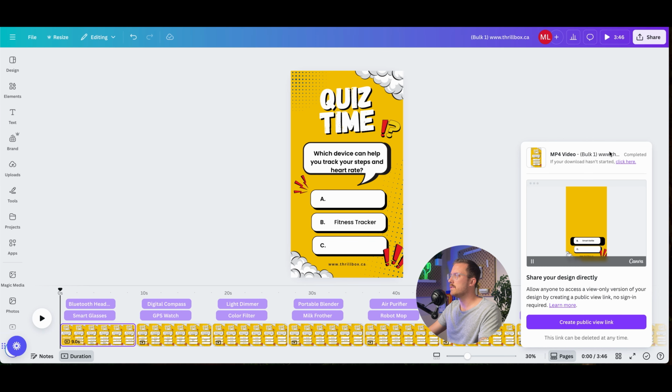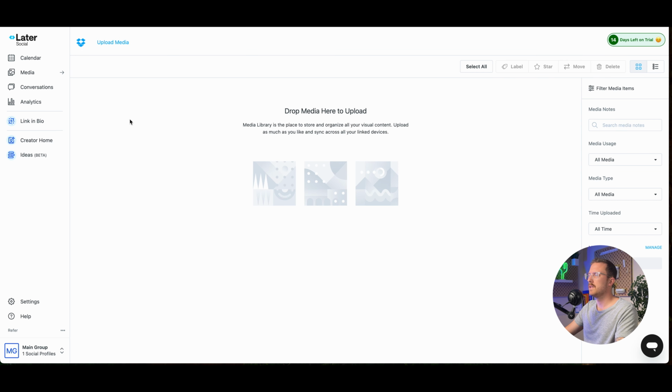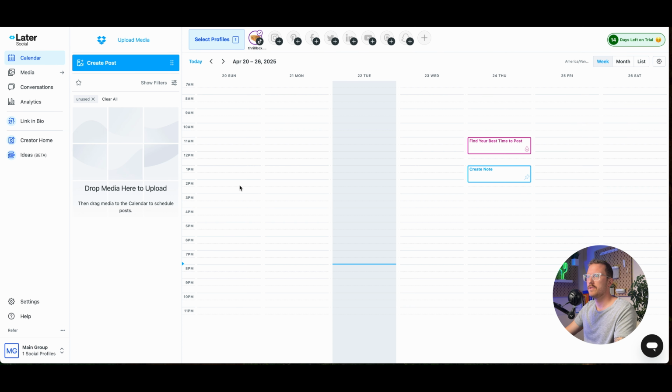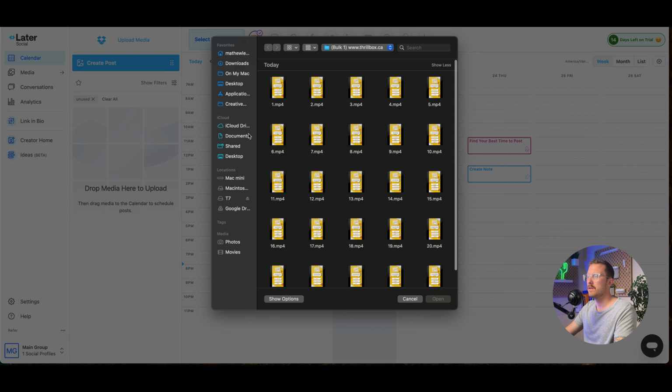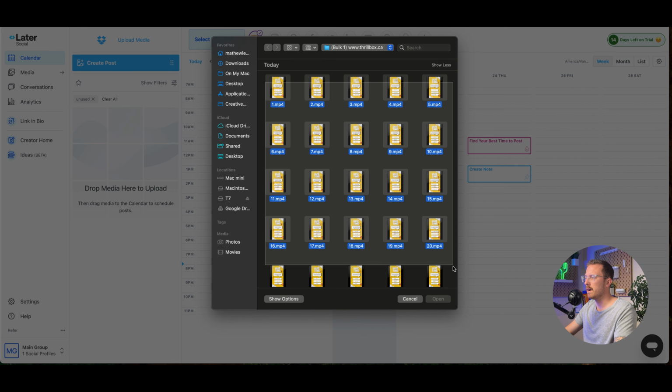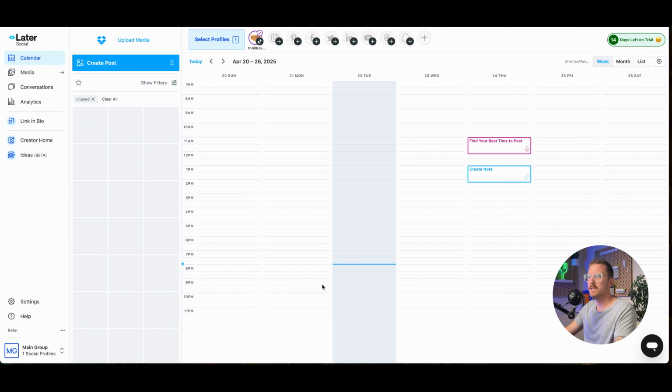Now that they are all downloaded, we are going to head on over to a website called Later. This works really well. I'm just using a free 14-day trial. You're going to want to connect your TikTok. So you're just going to sign into that login, and it's a pretty straightforward process, but we need to upload our media. So what we have here is all of our 25 different pieces of content.